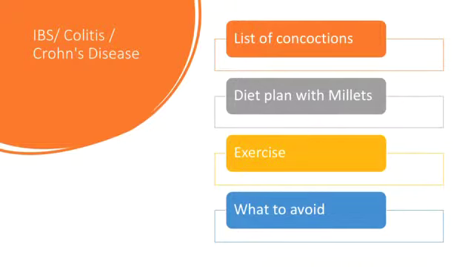Hi guys, now we are looking at IBS, colitis, Crohn's disease problems in our health problems and natural remedies. Okay, this is how it follows. First is the list of concoctions, next is the diet plan with millets, next exercise, and next what to avoid, that means foods to avoid.